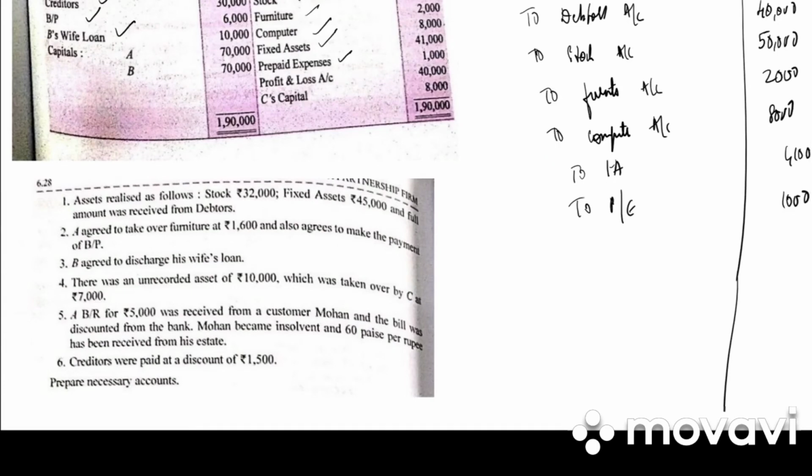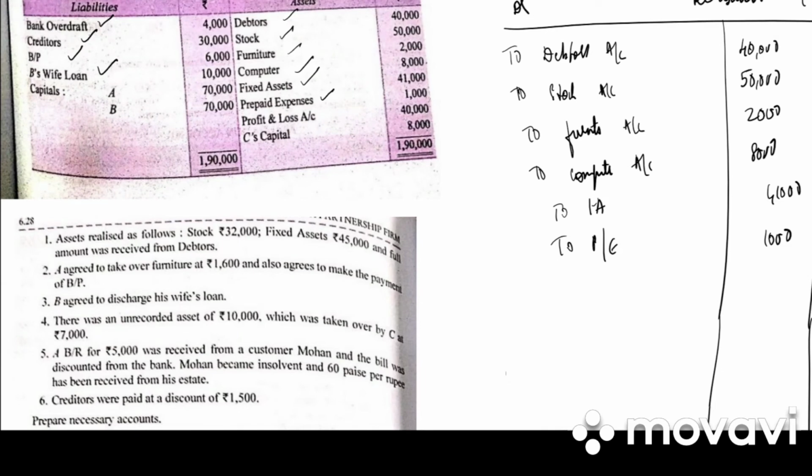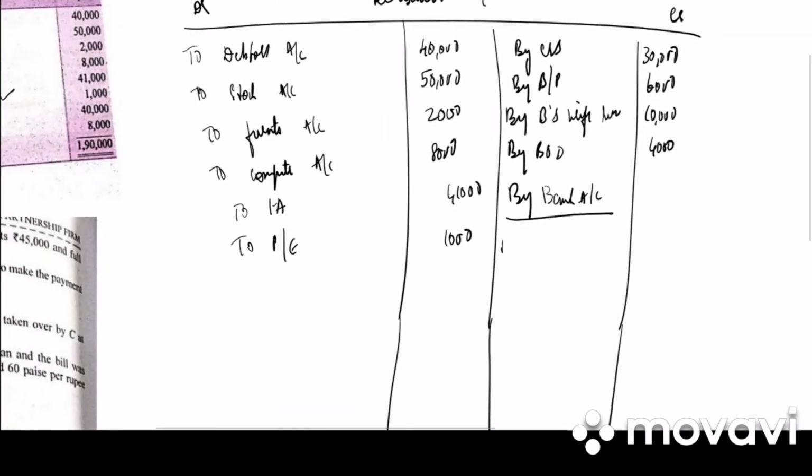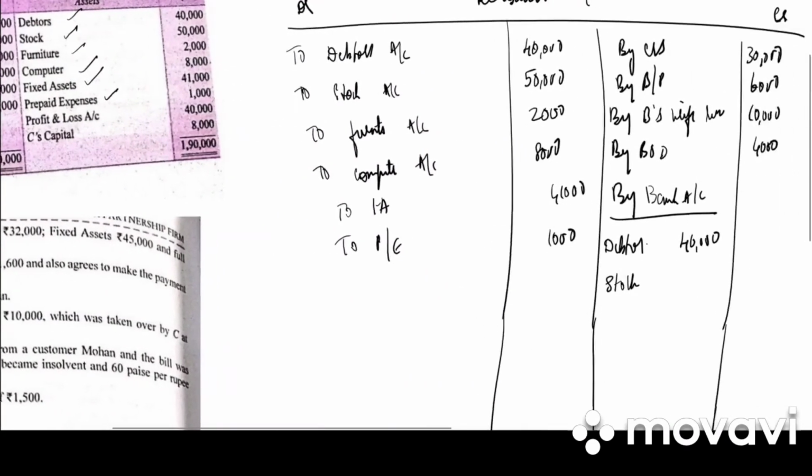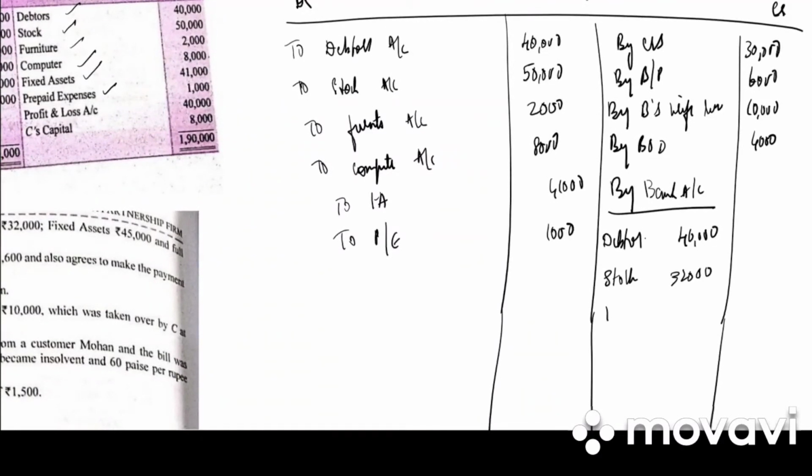We have stock, fixed assets and full amount was received from debtors. So under bank we have debtors, that is 40,000. Then we have stock 32,000, fixed assets 45,000, that is 1,17,000. Then we have liabilities realized.